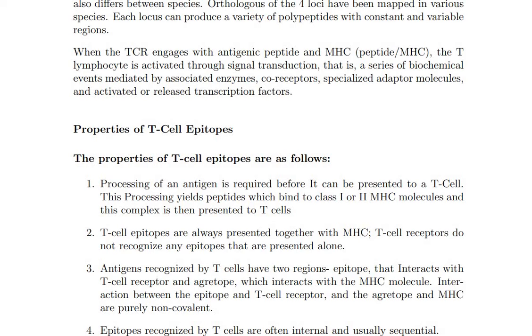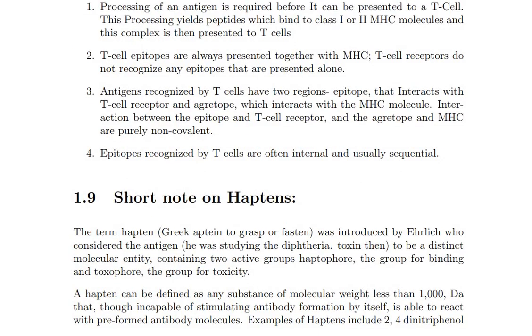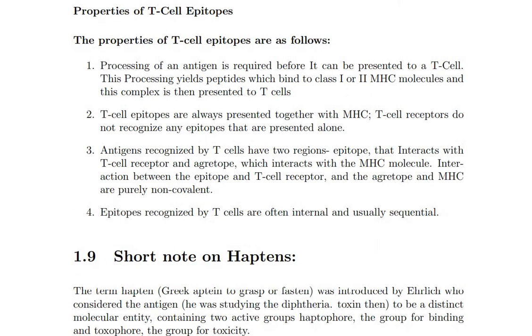Okay. So the antigen recognized by the T cells has two regions. One is the epitope and the second one is the agretope. The epitope interacts with the T cells, the agretope interacts with the MHC. So the T cells recognize the antigen only when bound with the MHC molecules. Okay, the interaction is through purely non-covalent bonds between the T cell receptors and the MHC molecules.